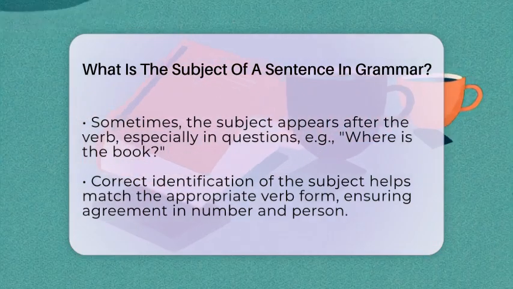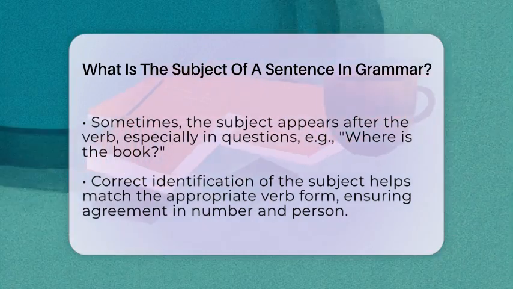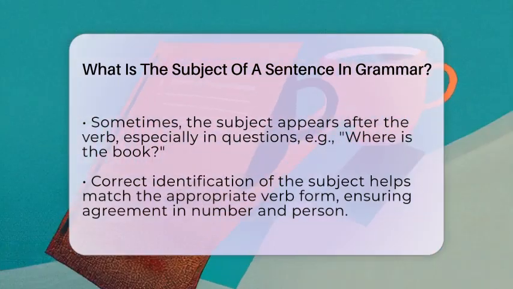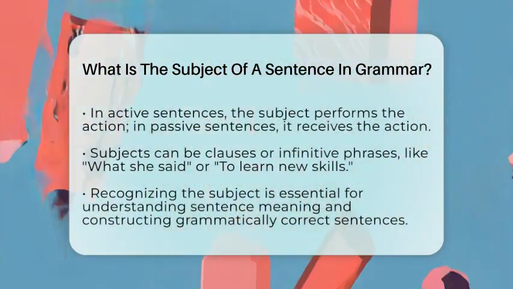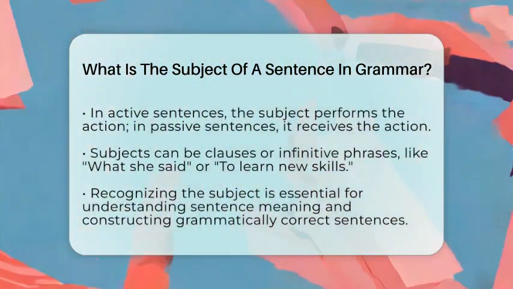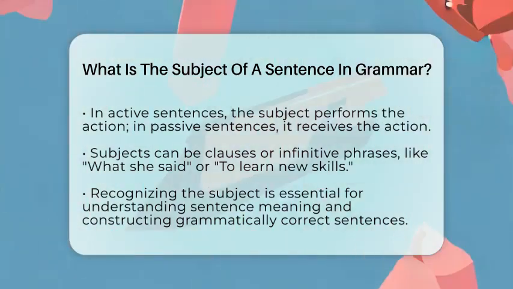In active sentences, the subject does the action, like "the teacher explains the lesson." In passive sentences, the subject receives the action, like "the lesson is explained by the teacher." Recognizing the subject makes it easier to understand and construct sentences properly.